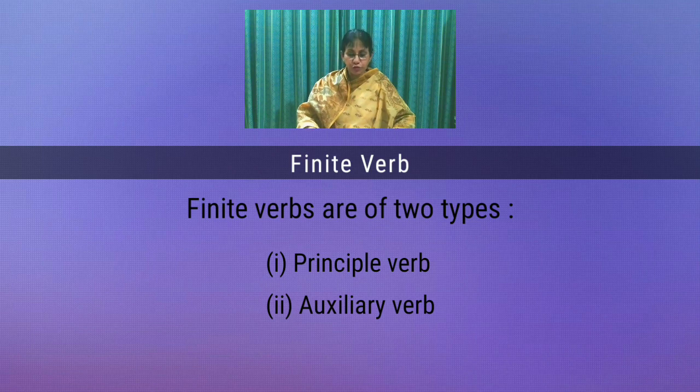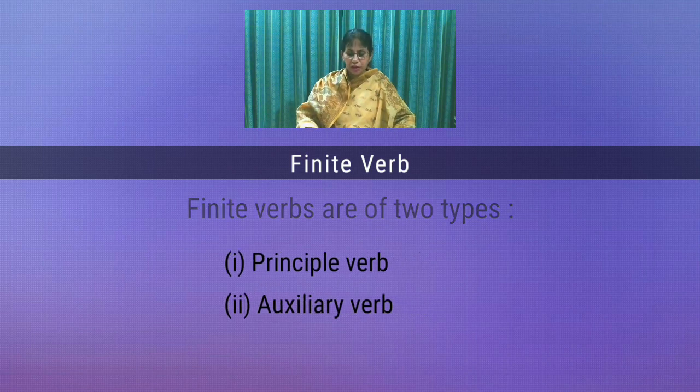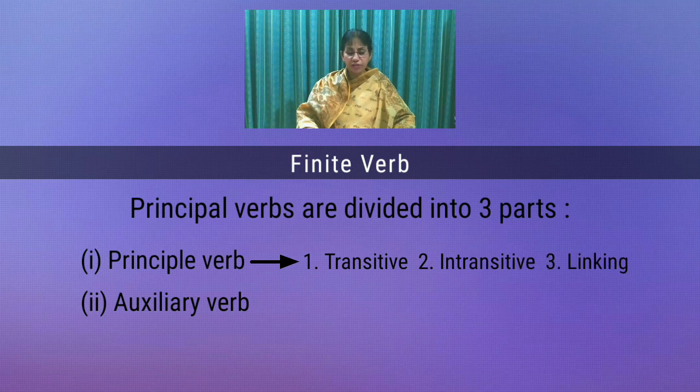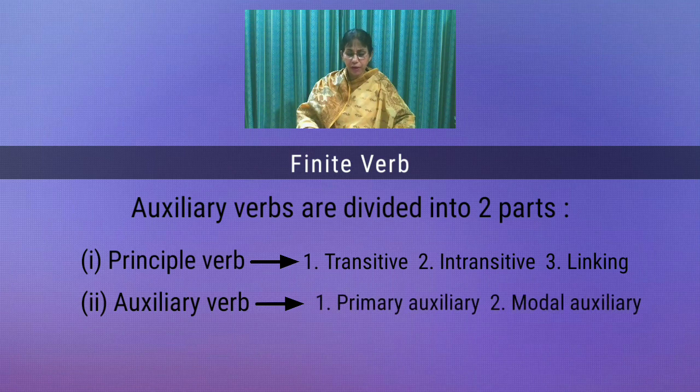Finite verbs are of two types: principal verb and auxiliary verb. Principal verbs are again subdivided into three parts: number 1, transitive verbs; number 2, intransitive verbs; number 3, linking verbs. Auxiliary verbs are divided into two: primary auxiliary verb and modal auxiliary verb.